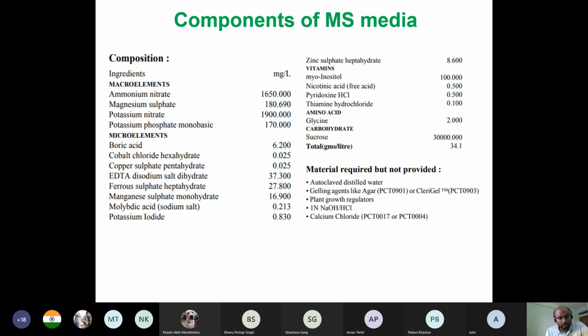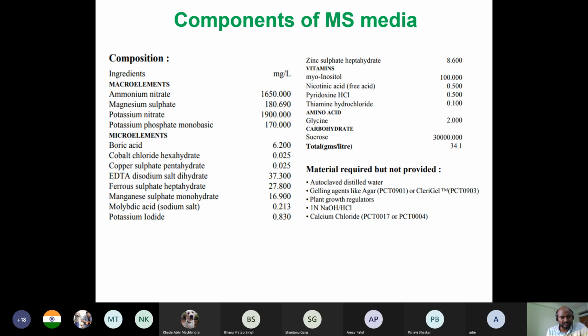The same concept: you have to give these things for the plant to grow, because soil is not there, and you cannot culture in soil because a lot of contamination will come. Every media has a different composition. They mostly have macro and micro elements, and you also need to provide vitamins, amino acids and carbohydrate for growing the entire plant from the explant.